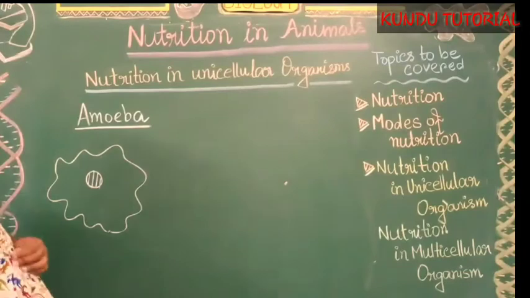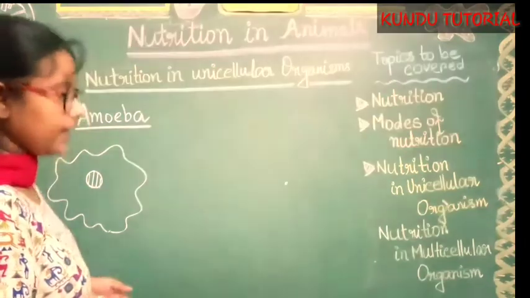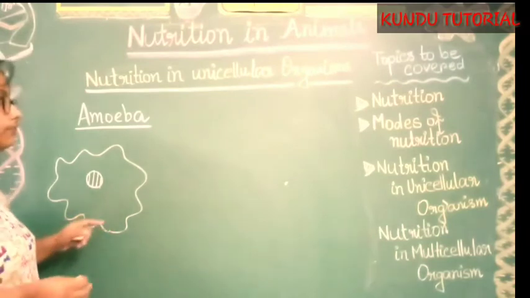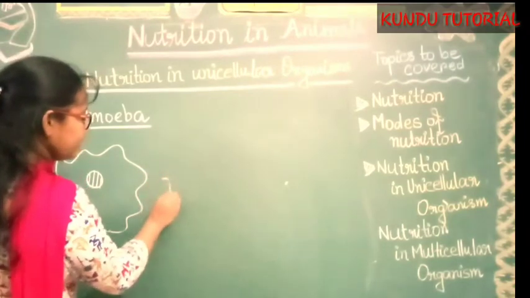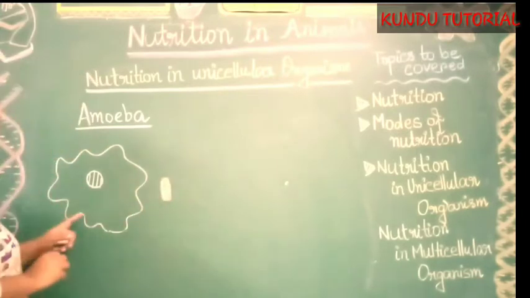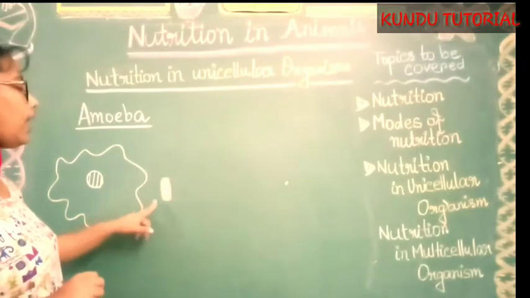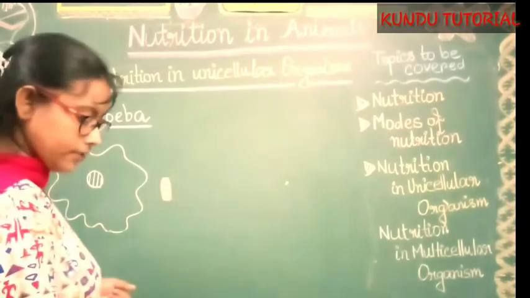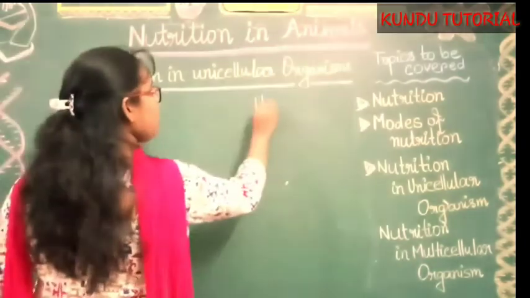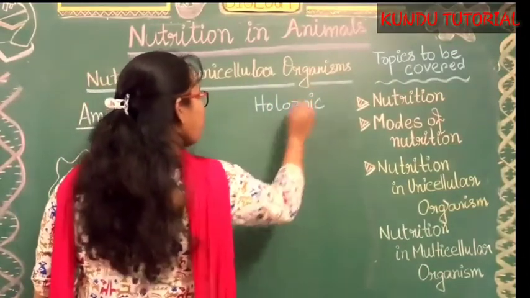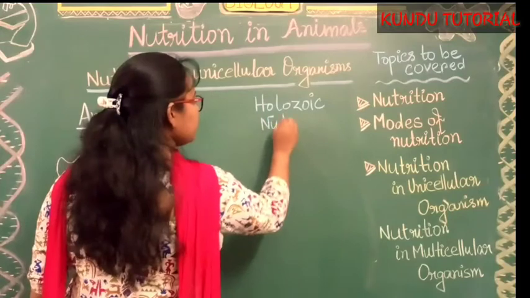Nutrition means they have to take food, they have to depend on food. Suppose a food item is there. How will they reach or intake their food? With the help of a process known as holozoic nutrition.